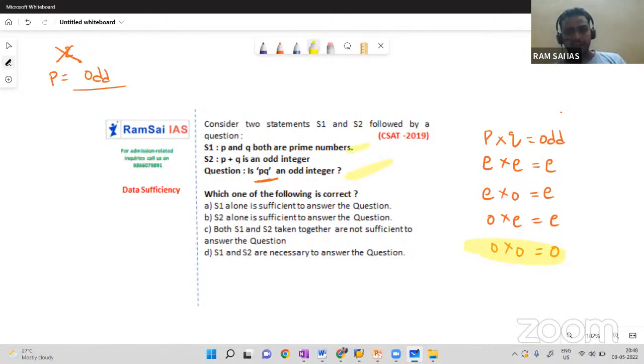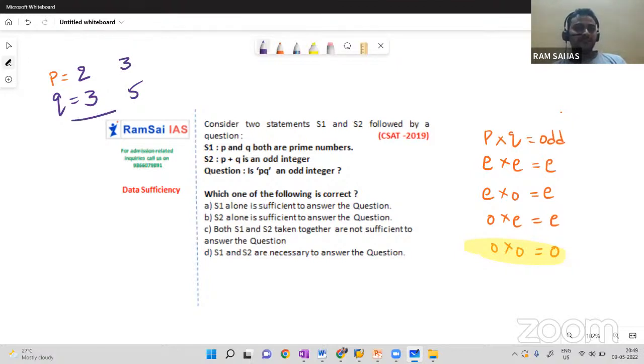I can say yes, 1 alone is sufficient, because is PQ an odd integer? I'll say yes. But 2 also is a prime number. When I consider 2, 2 into any number gives you product even. So don't get confused here. I'll give you an example. I'll consider two examples for P and Q. For P, I'll take 2. For Q, I'll take 3. These are the first two prime numbers. In the next scenario, I'll take the second and third prime numbers, 3 and 5.